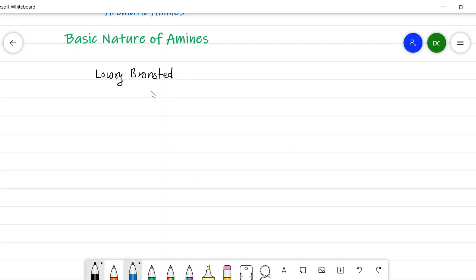Now look at the structure of amines. I will write here the general formula for aliphatic amine, RNH2, and aromatic amine, ArNH2. Now both the nitrogen in aliphatic amines as well as aromatic amines, we know that they possess a lone pair.